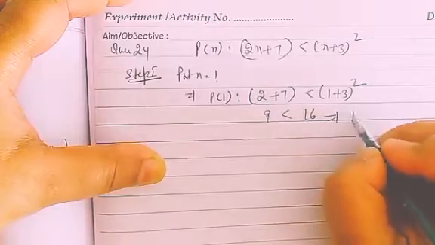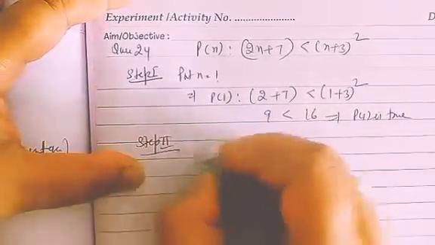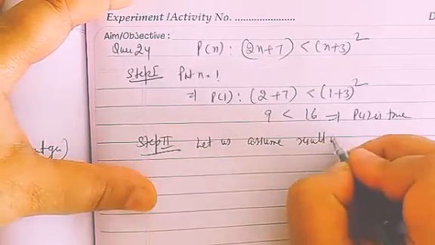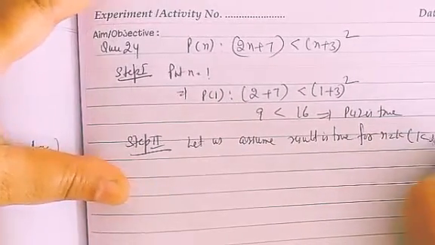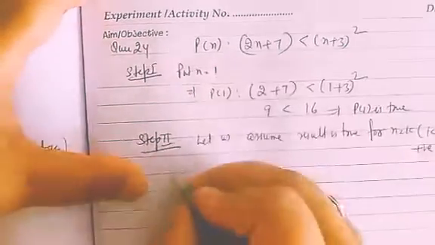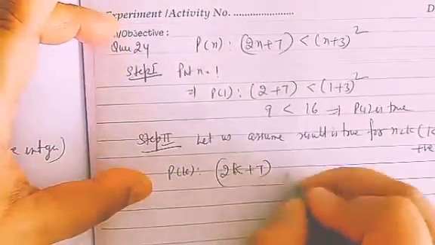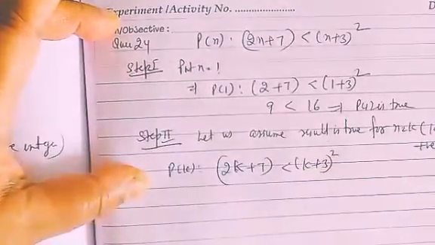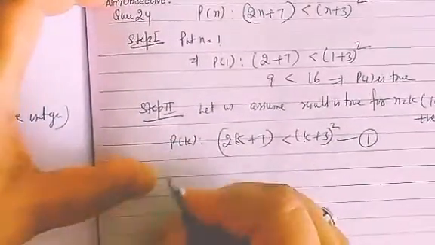Okay, is it true? Where k is some positive integer. Simple step. Please don't go for the shortcuts, okay? So as I cannot split anything, let it be like this only.